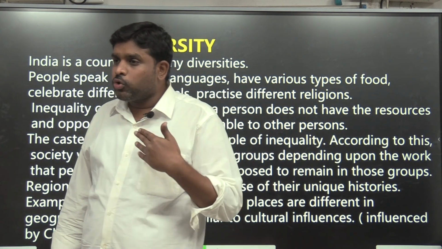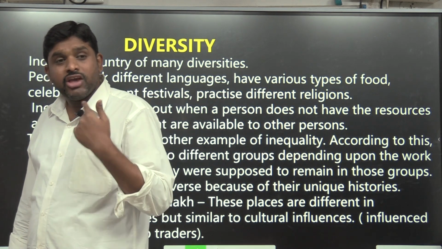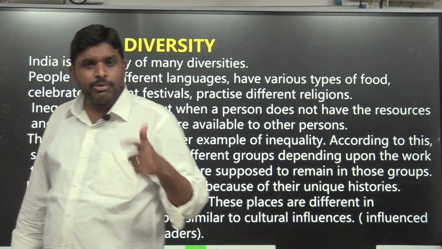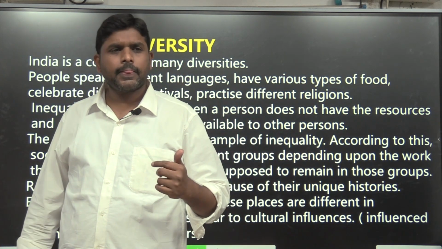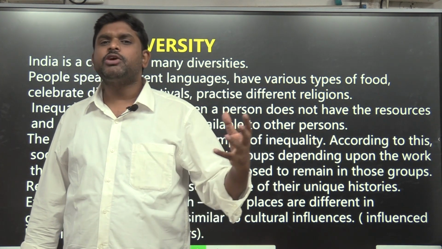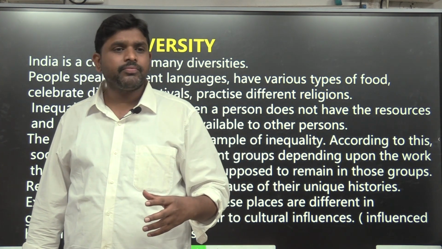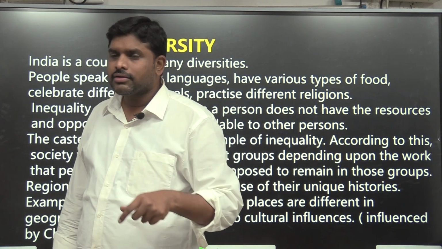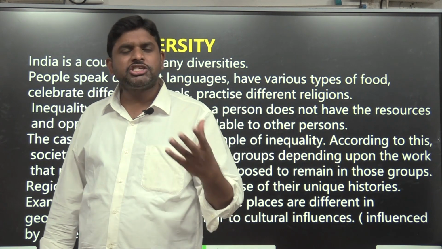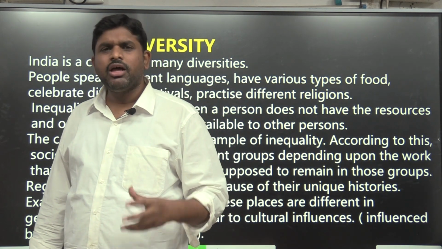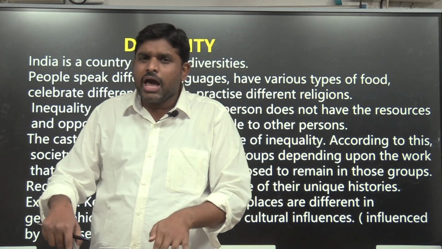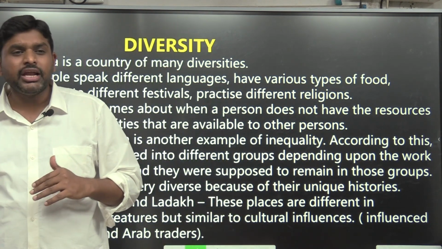So diversity is not only from the point of view of criteria. We are diverse also because of geography. We are diverse because of our religion, several religions. The big religions of Southeast Asia and East Asia, like Buddhism, evolved from where? India. The Protestant religions like Jainism evolved from where? India. Their birth happened in India, but they spread to Southeast Asia and East Asia.